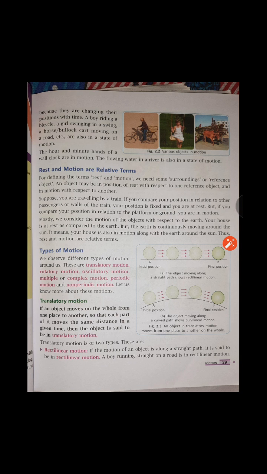But in case of rectilinear motion, the object moves in a straight path. Suppose a boy running straight on road or a car that is running straight on road. These are examples of a rectilinear motion. They are moving in a straight line. They are not bending or curving to the left direction or to the right direction. They are just moving straight. That's why it is rectilinear motion.